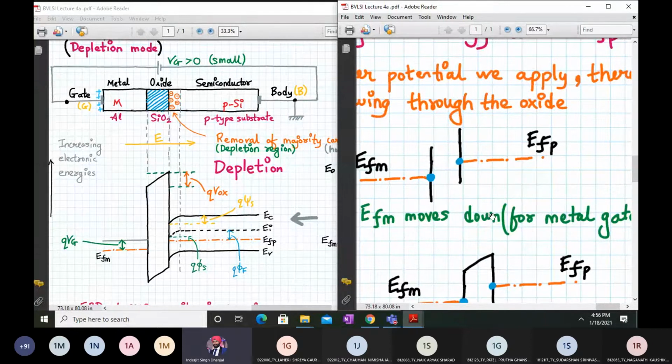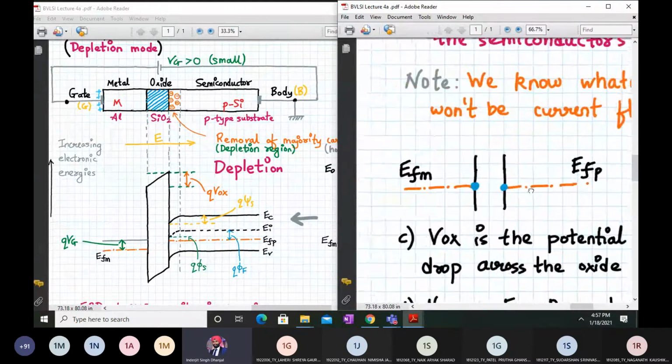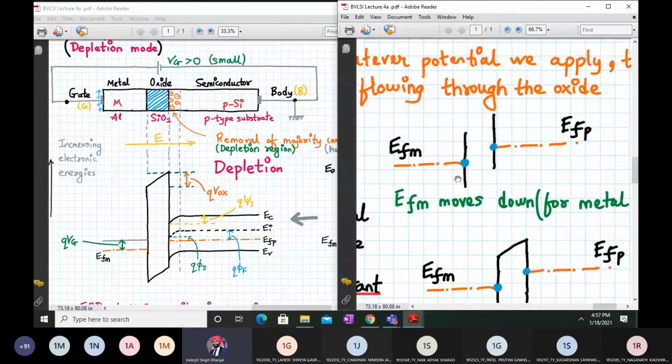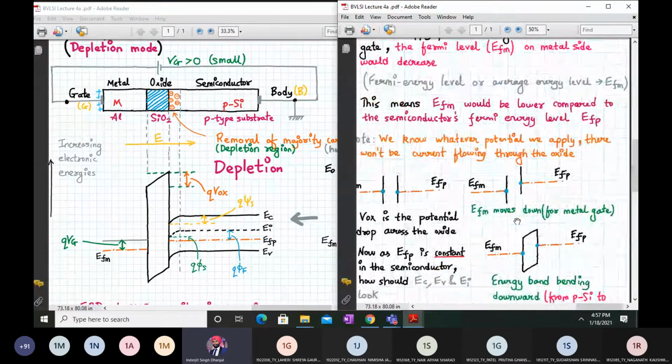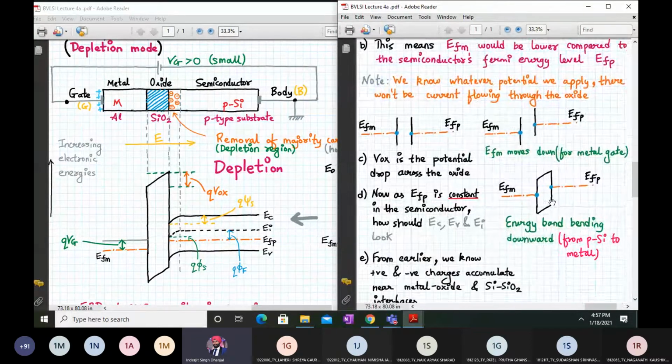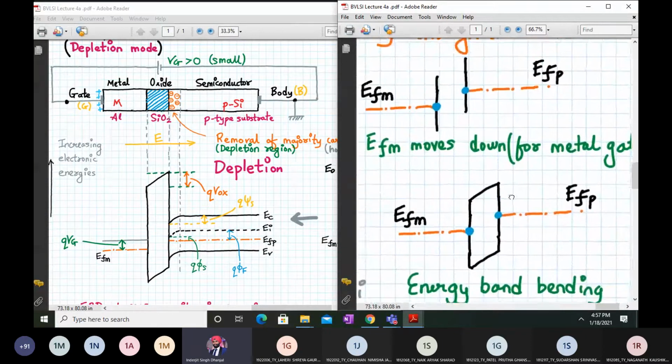Let's say these are the anchor points. Okay, and EFM has gone down. So if EFM has moved down, the energy level at the metal has moved down because of the application of the positive gate potential. So what will happen at the oxide side, the band will bend like this.